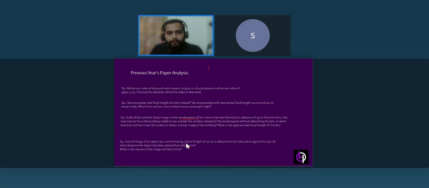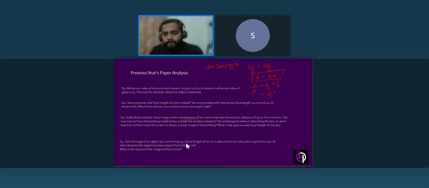So now for concave. If we take minus 1 over 3 is equal to minus V over U, the magnification, the negatives cancel and you are going to get U as 3V in this case. Now again, 1 by F is equal to 1 by V plus 1 by U.